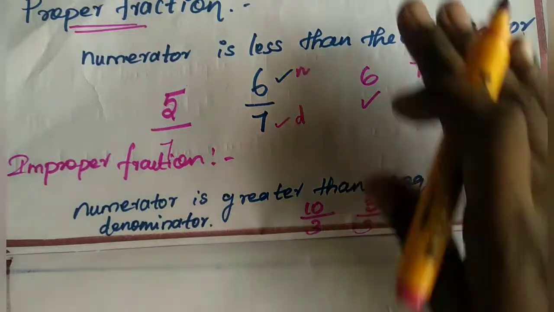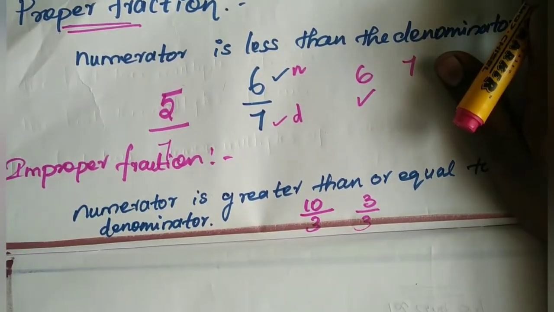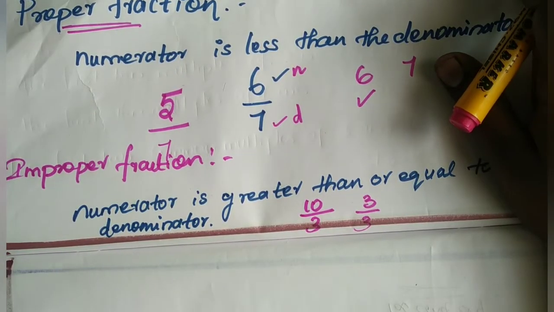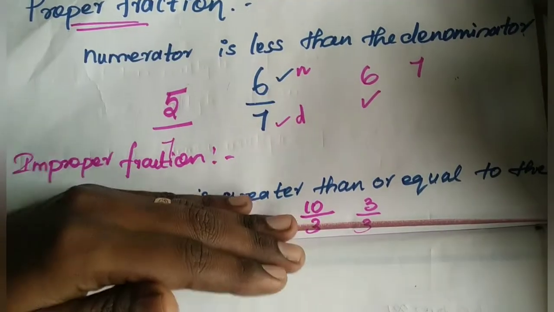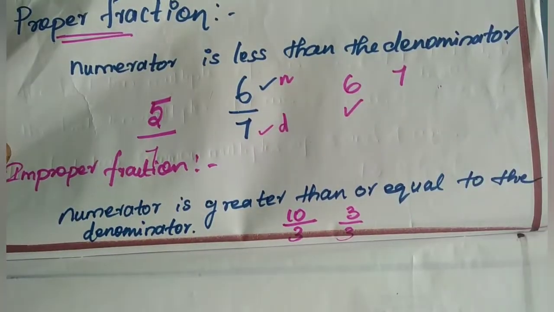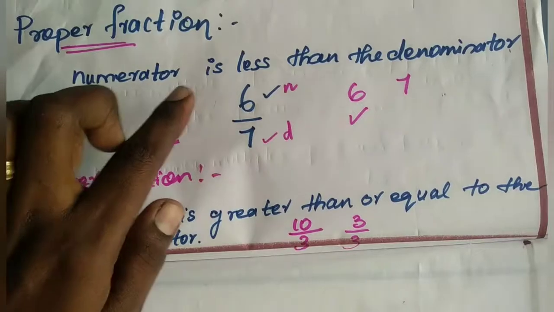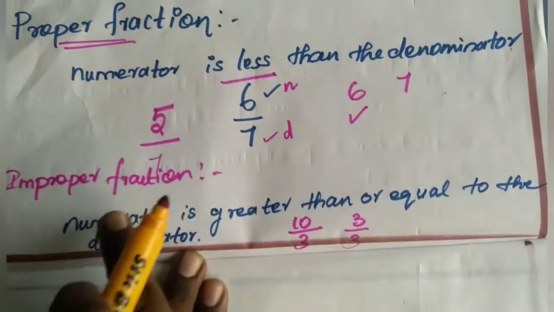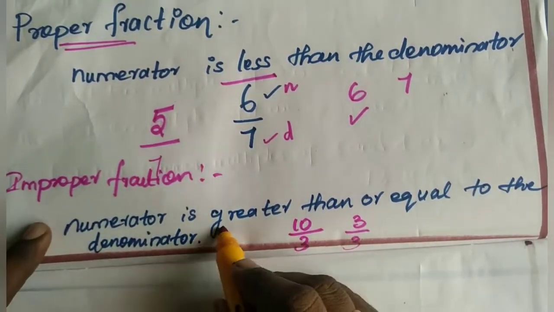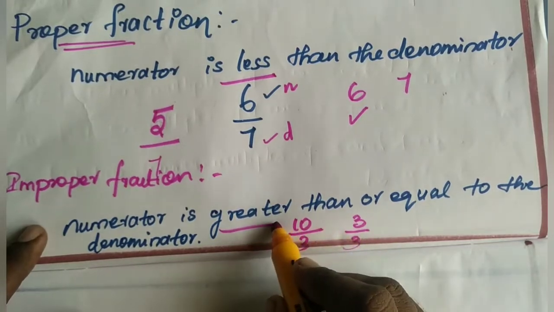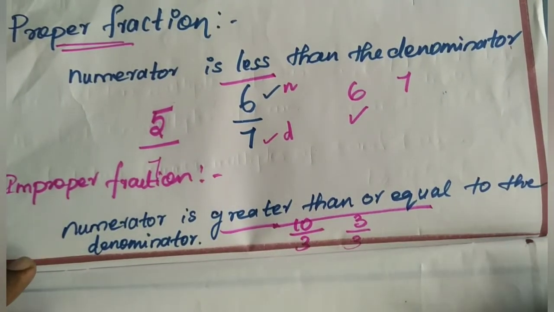So guys, one more kind of fraction is there, mixed fraction. Are you clear, guys? Please compare these two kinds of fraction and study together. Okay, it's easy for you. Proper means numerator is less. Improper means numerator is greater than or equal. Are you clear, my dear kids?